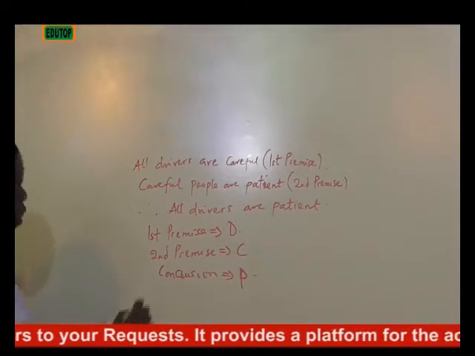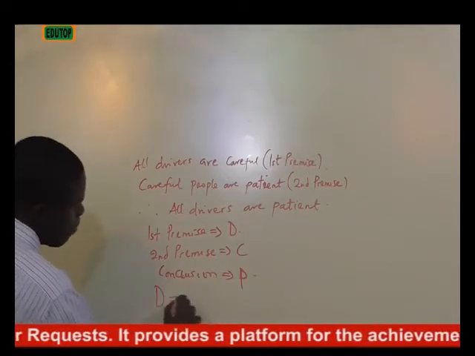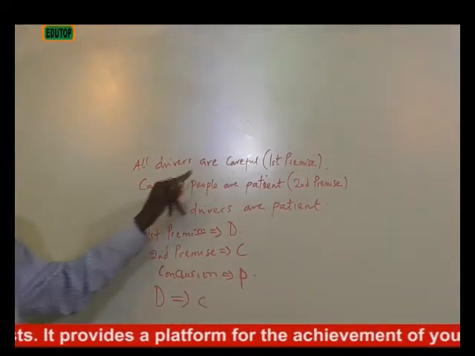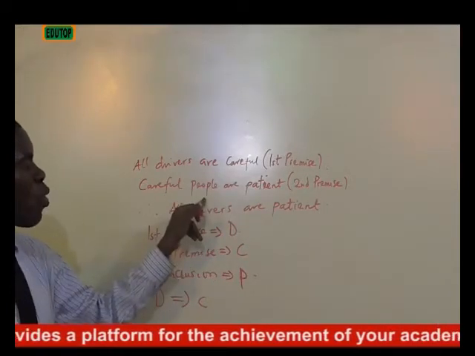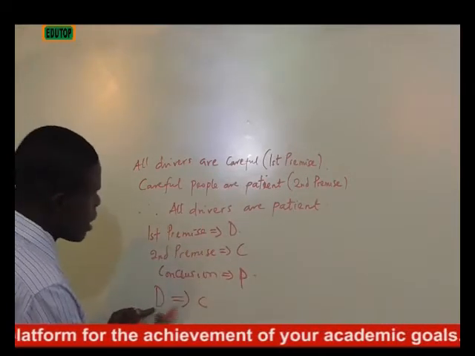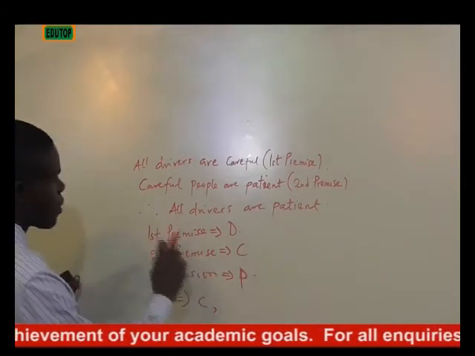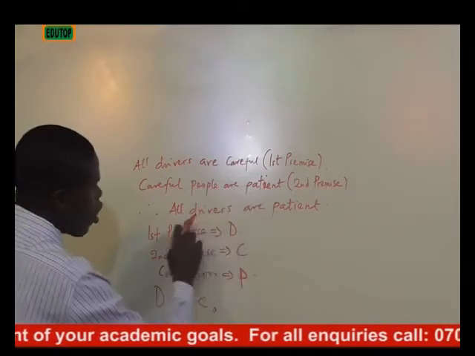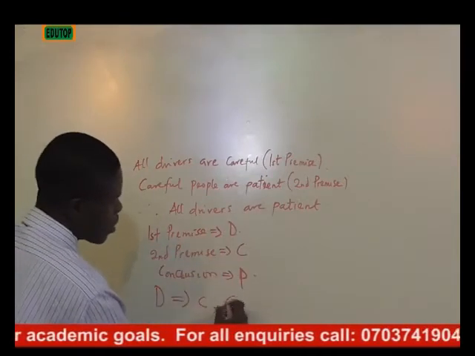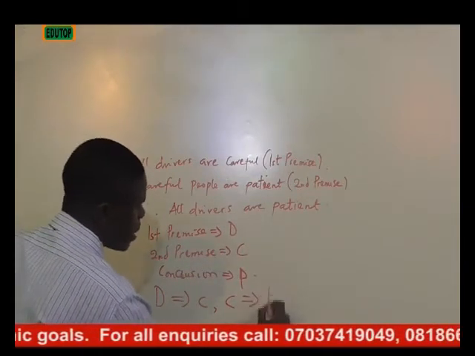So here, we have D implies C: all drivers are careful. Then we have C: careful people are patient, so C implies P: all drivers are patient.